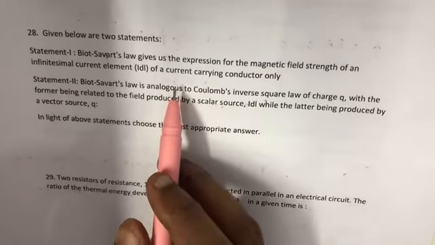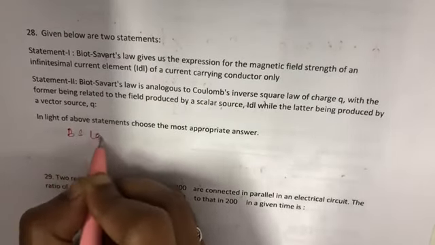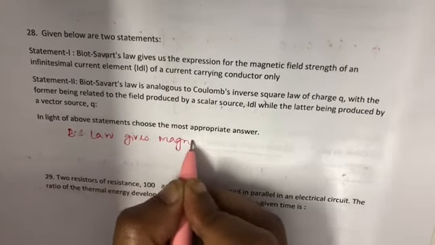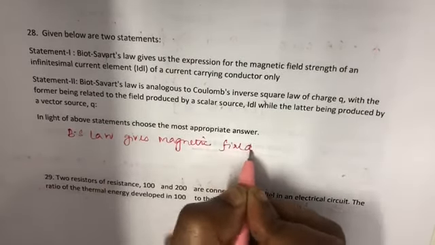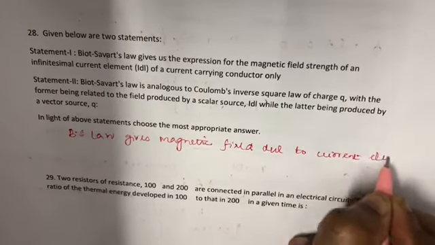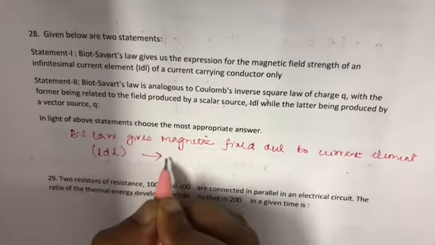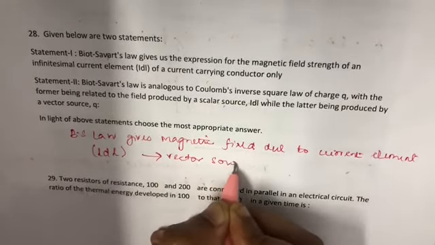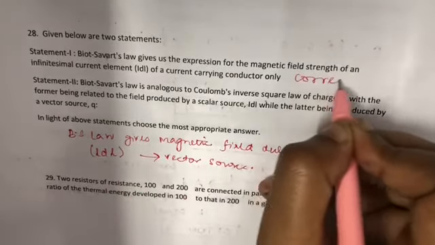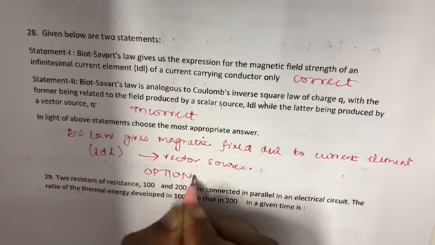So Biot-Savart's law gives magnetic field. It gives an expression regarding the magnetic field due to current element, which is a vector source. So the correct statement here is, and this is an incorrect statement, option 1.